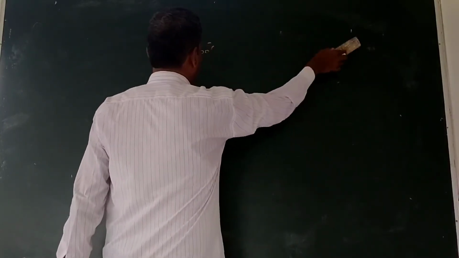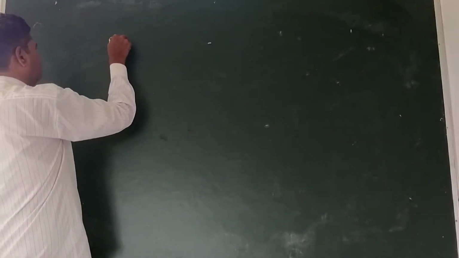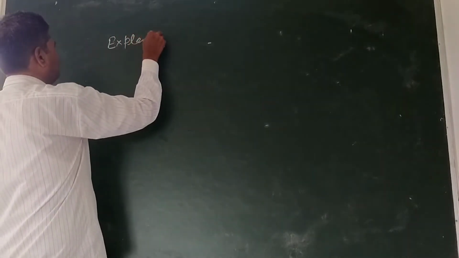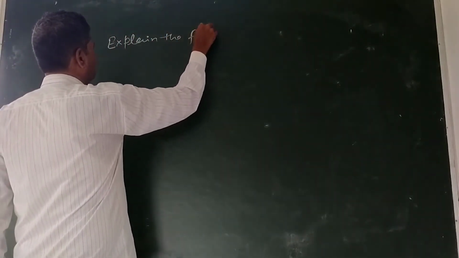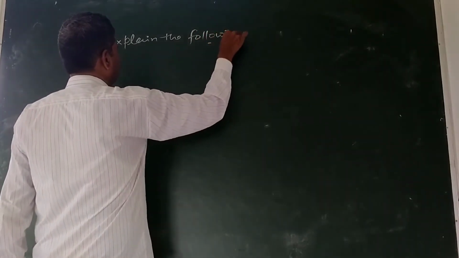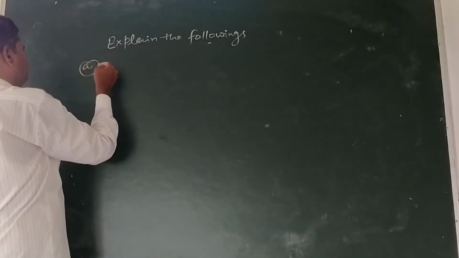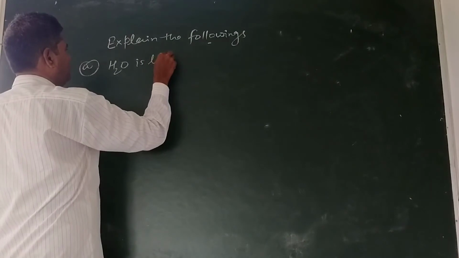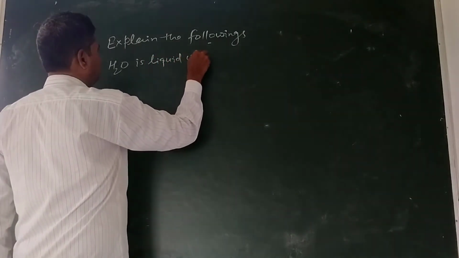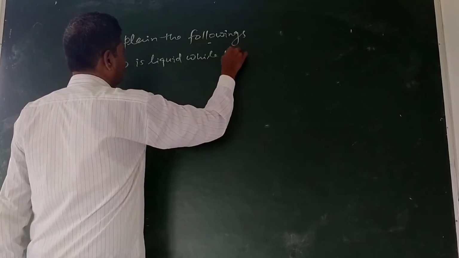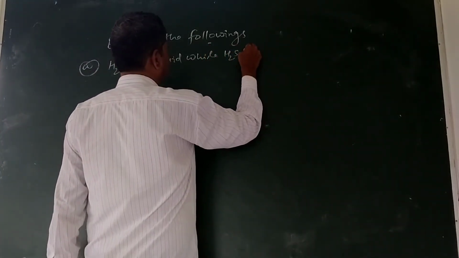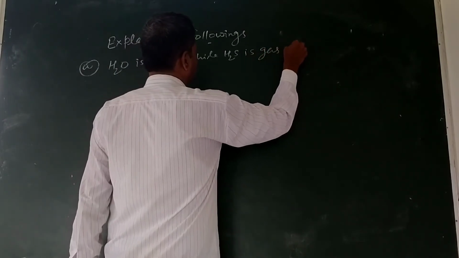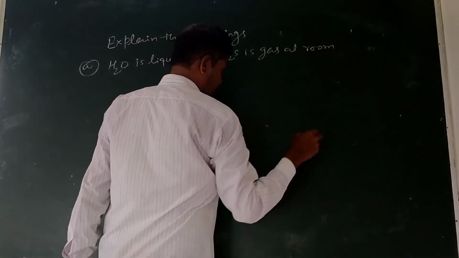A question based on hydrogen bonding. Explain the following. H2O is liquid while H2S is gas at room temperature.